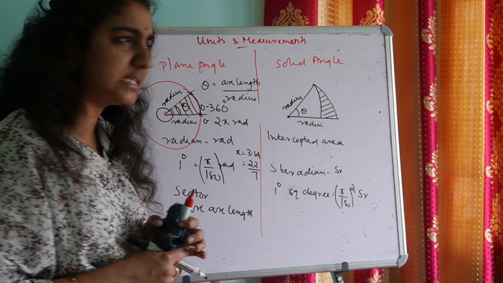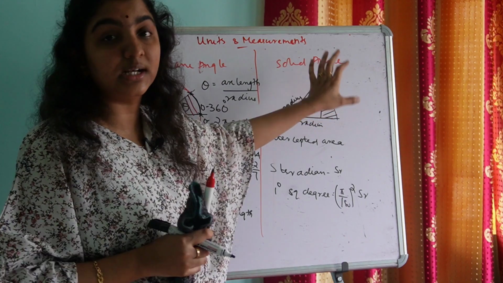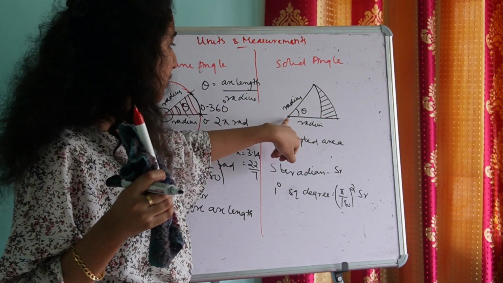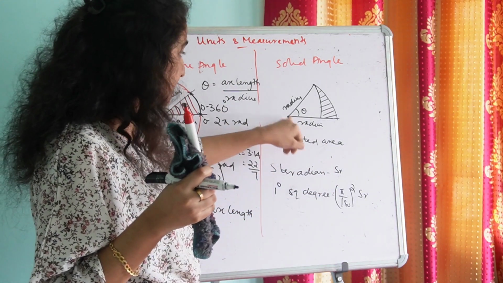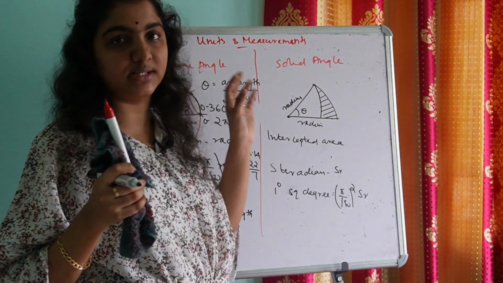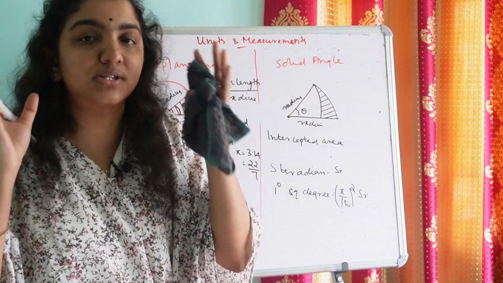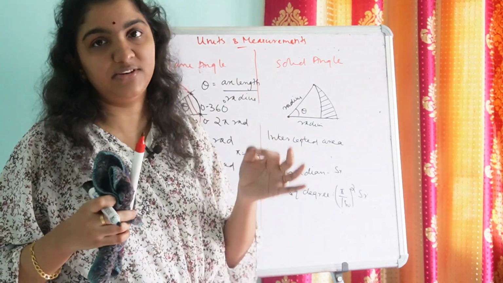So what is intercepted area? We are looking at the surface of a sphere from this point of intersection, that is the center of the sphere. Some portion of the surface of the sphere will only be visible, isn't it?